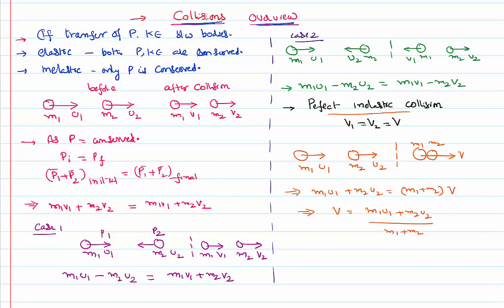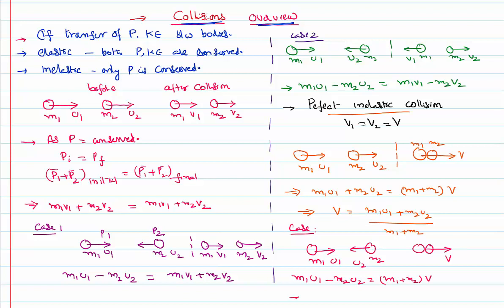Suppose somebody says it's a perfectly inelastic collision, but the bodies are not moving in the same direction before the collision, rather they are moving in the opposite direction. Let's set a special case, m1u1 and m2u2, but after the collision they move together with a common velocity. In that case I can write the formula, m1u1 minus m2u2 equals m1 plus m2 times v.